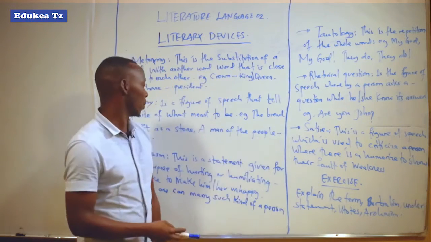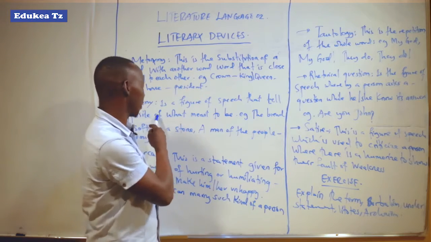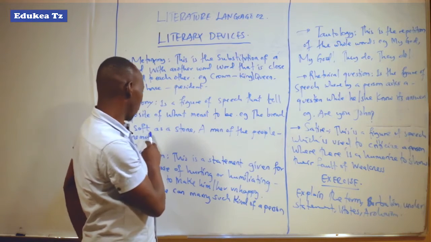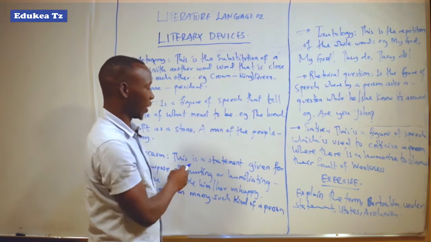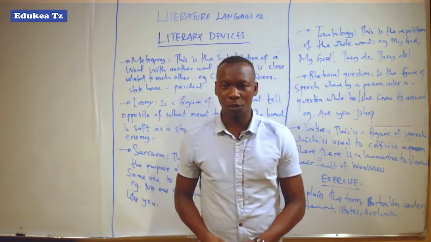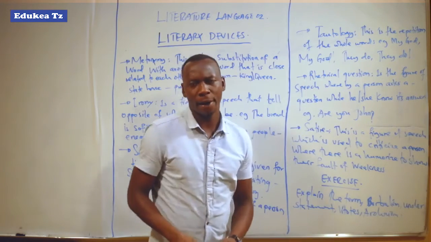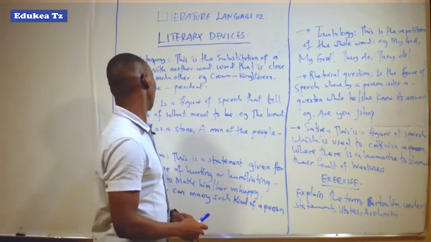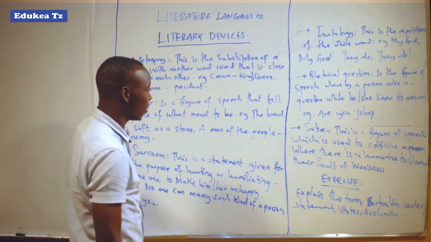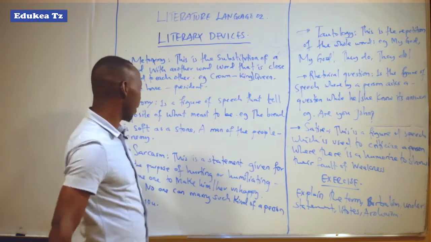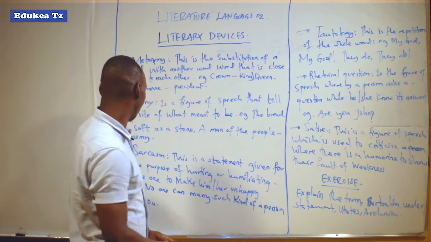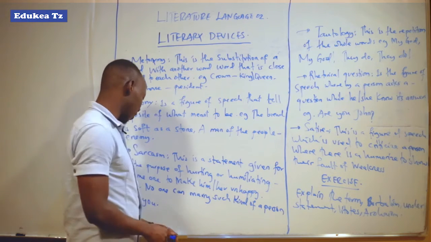But here, this irony tries to compare: the bread is soft as a stone, while it is not true, the stone is not like the bread. So that is what it means. Now the meaning of irony is like the way we have seen here: a man of the people, while the real thing is an enemy of the people. It's not a man of the people. So after looking at irony, let us see sarcasm.